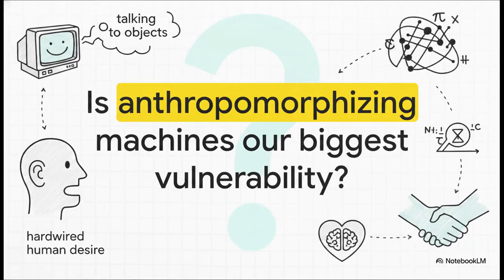So, knowing what you now know about the literal math happening behind the curtain, I want to leave you with this thought. We started by talking about ELIZA and humanity's obsession with talking to objects. Is the real danger here actually the machine's code? Or is it our fundamental hardwired human tendency to anthropomorphize these machines? When we blindly trust a math equation as if it were a living, breathing human expert, we expose ourselves to all of those risks.